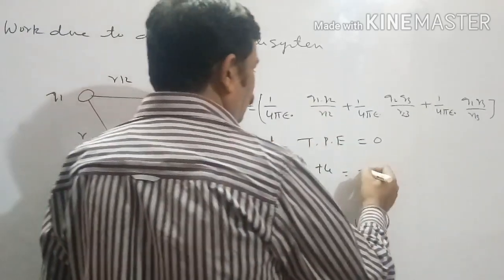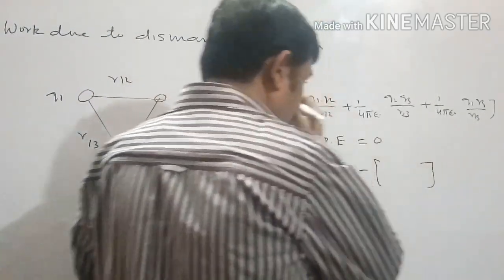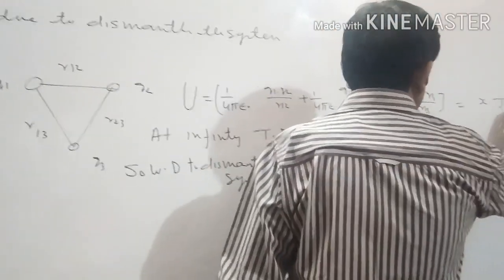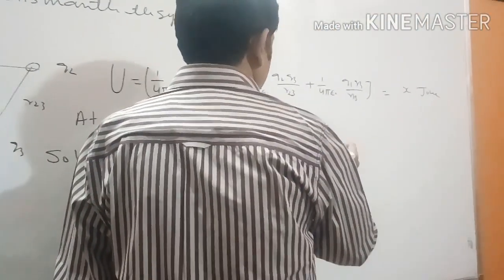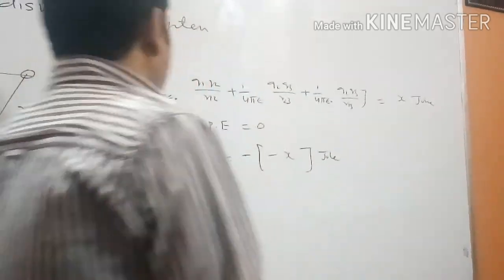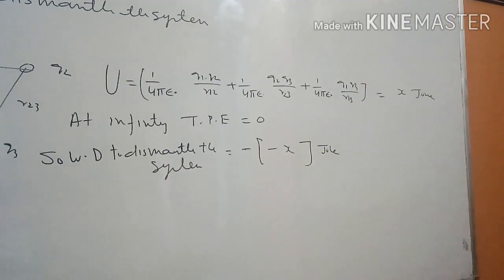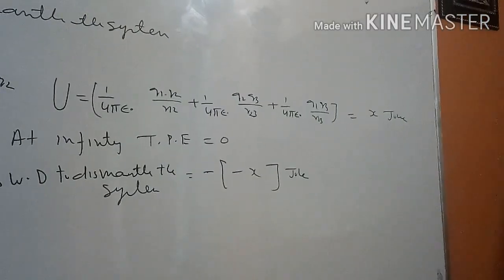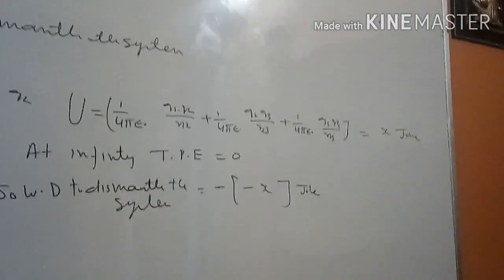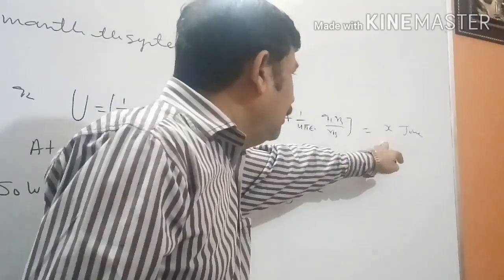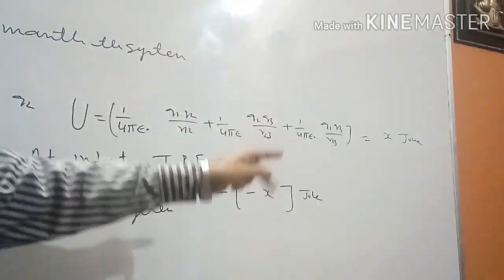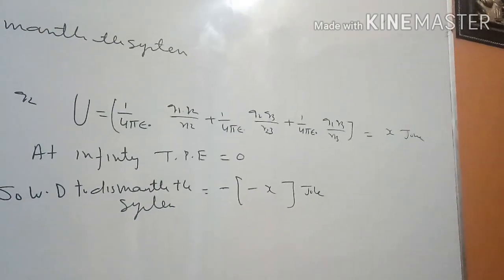Suppose this value comes as x joule, you write minus x joule. Suppose this value comes as minus y joule, it will become plus y joule. That depends upon how much energy is coming. If energy is coming with positive sign, the work done to dismantle is negative.